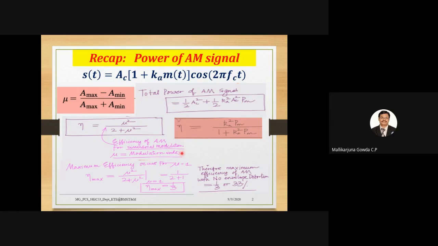Okay, this is what we have discussed in the previous class. So the remaining 67% will be there with the carrier, which does not carry any information, right? So we can think of either minimizing the power or we can suppress that carrier. That is why I said the next will be the double sideband suppressed carrier modulation. So before I go to that, I need to discuss about the generation as well as the detection of AM wave. Before I start discussing the generation, let me continue with the detection.